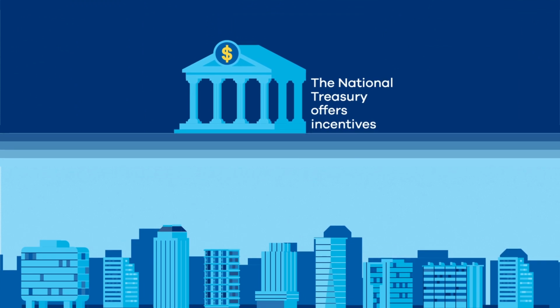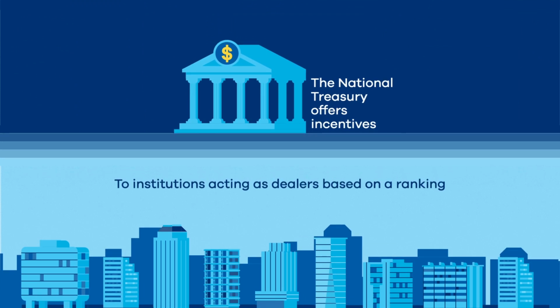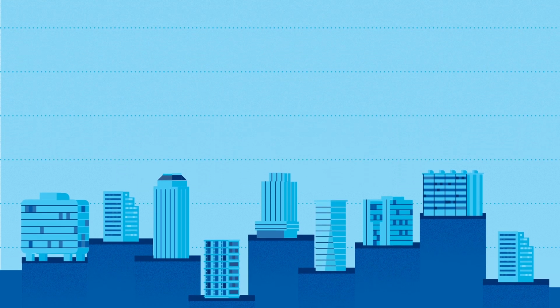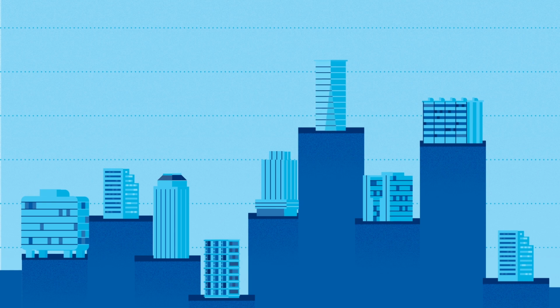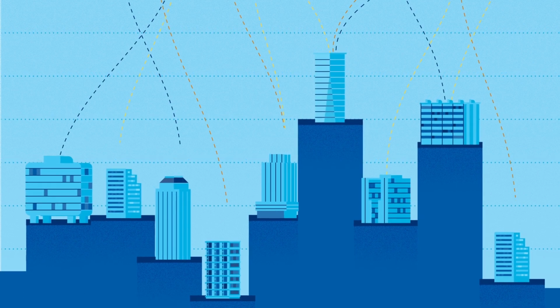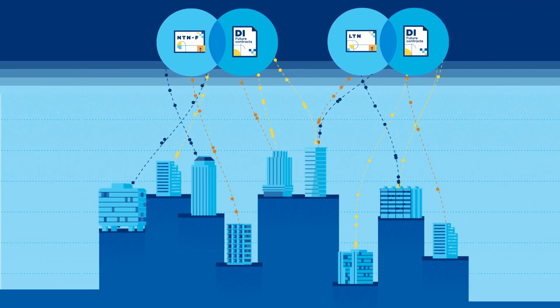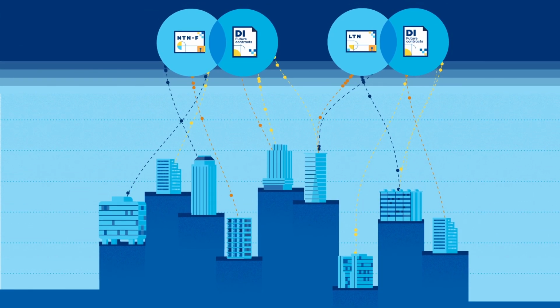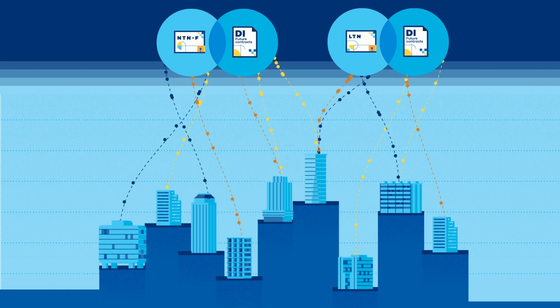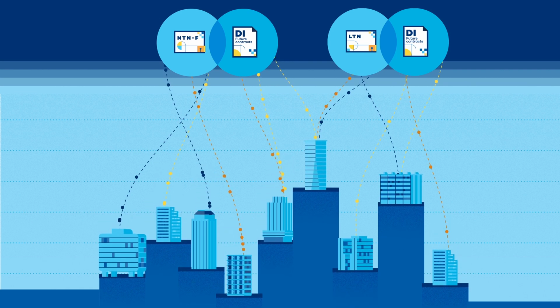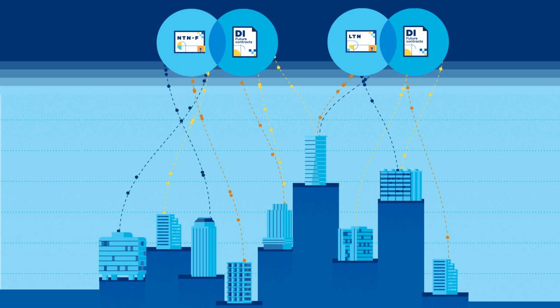The National Treasury offers incentives to financial institutions acting as dealers, market makers, based on a ranking, which the criterion is the volume of trades in the primary and secondary government bonds markets. To improve their ranking position, institutions seek to increase the number of trades, and one way of doing this is through the LTN and NTNF Casadas, which leads to a very high liquidity for the market.